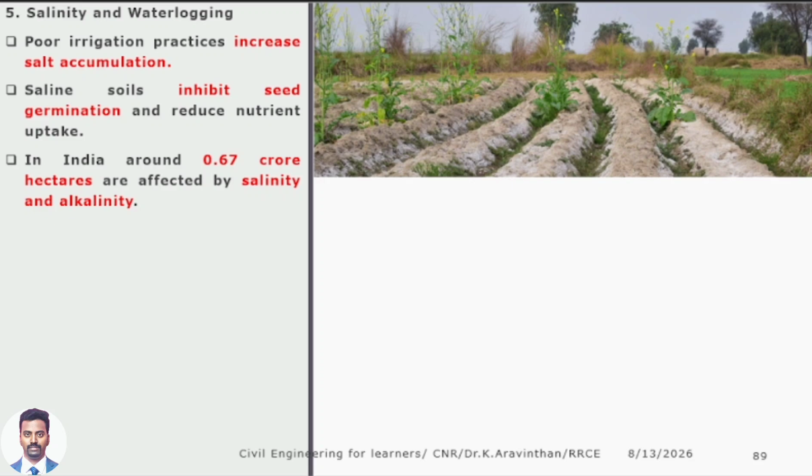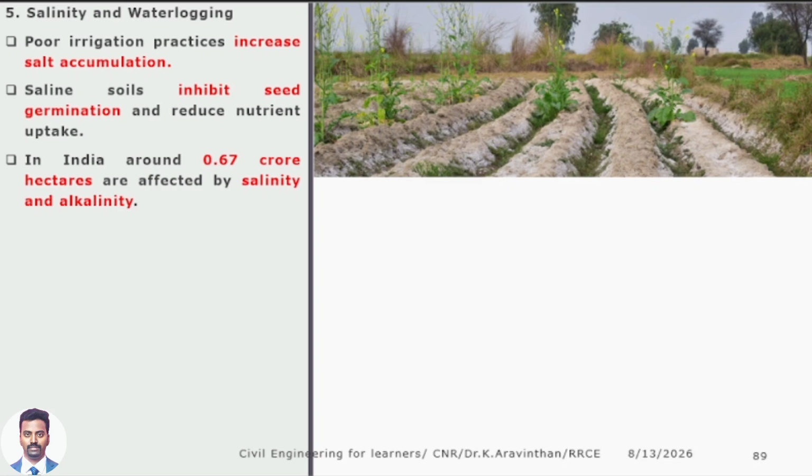This causes inhibition. What do you mean by inhibition? Reduction. The crop will not grow too much in height. It will grow for short height only. It is called inhibition. If the crop is growing tall, then it is called a good crop. If the plant is not growing much, if it is half short, it is called inhibited. Seed germination is also inhibited. The seed will not come up and it will be a very short plant only.